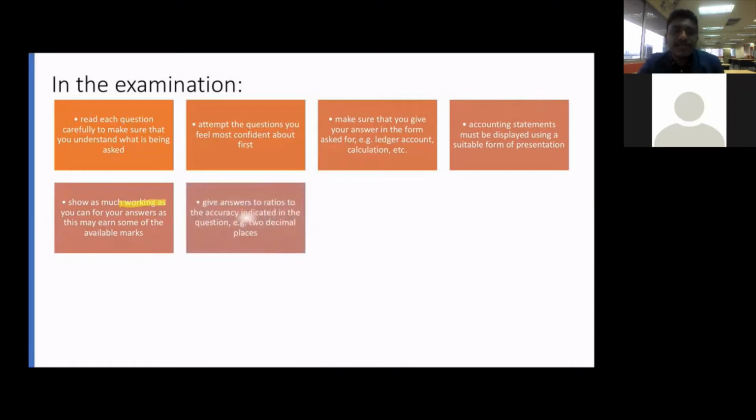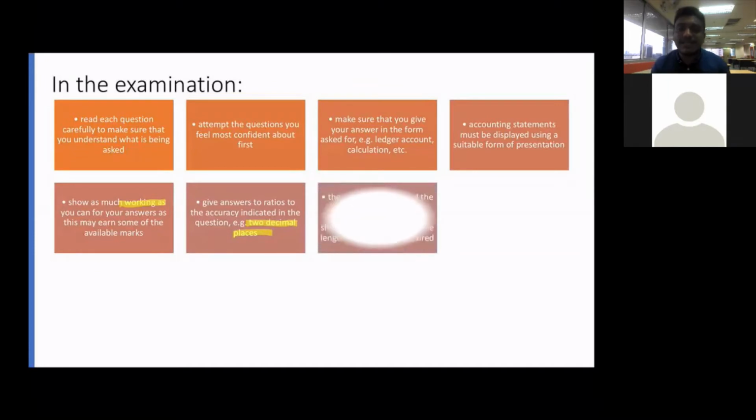And also next one, give the answer to ratios to the accuracy indicated in the questions. Sometimes they will say 2 decimal places, so make sure your answer is in 2 decimals. If you round up to 1 decimal, then you don't get the marks. Follow the question, you always read the full question. If the question says 2 decimal, you follow the 2 decimal.